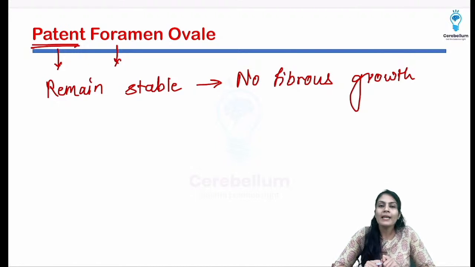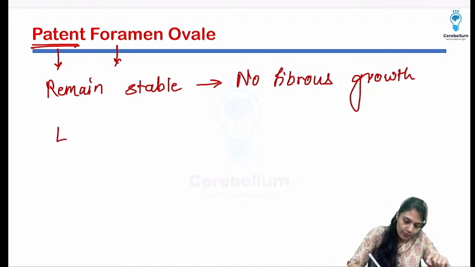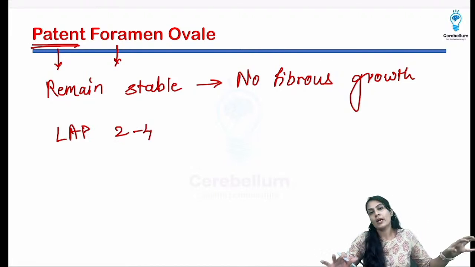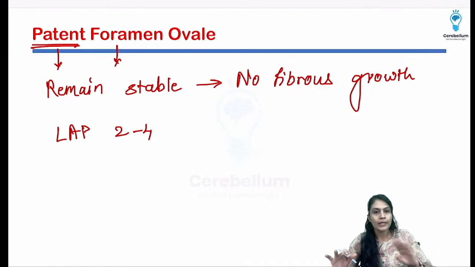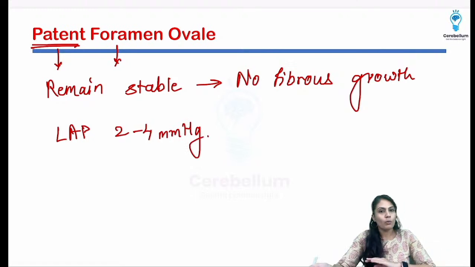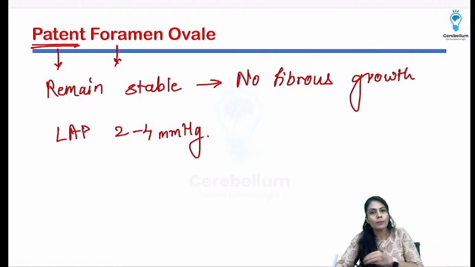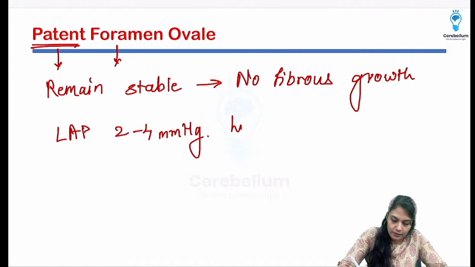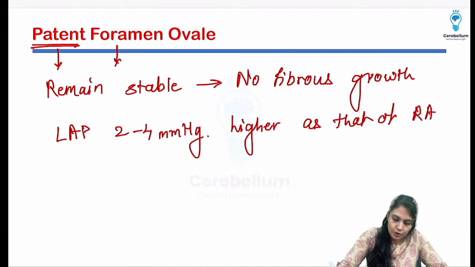No, it won't be causing a major issue, because remember, even in the diastole of the atria, the left atrial pressure always remains 2 to 4 mmHg more. All this information I have taken from the Guyton International Edition. You can go back and read from there also if you miss any point. So 2 to 4 mmHg pressure is always higher as compared to the right atrial pressure.